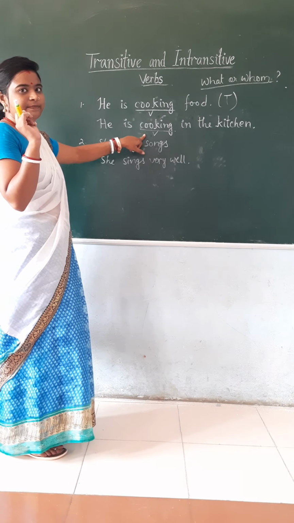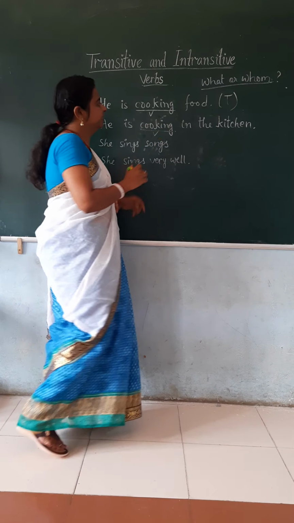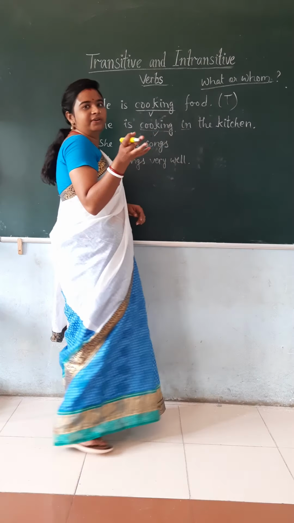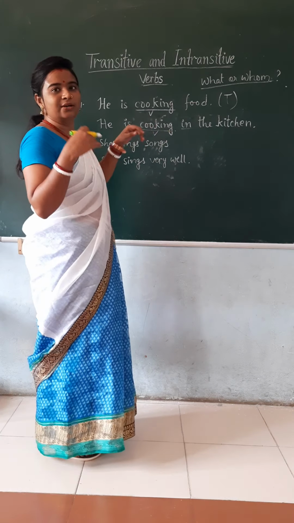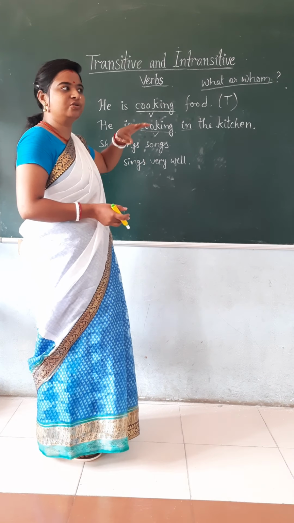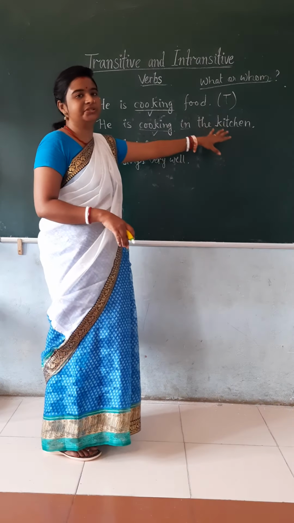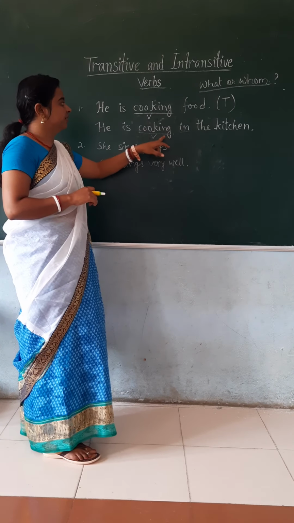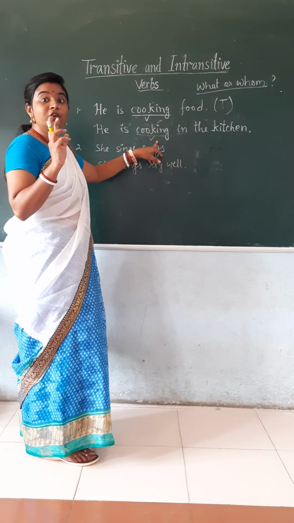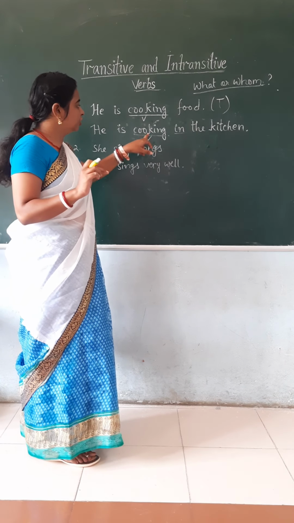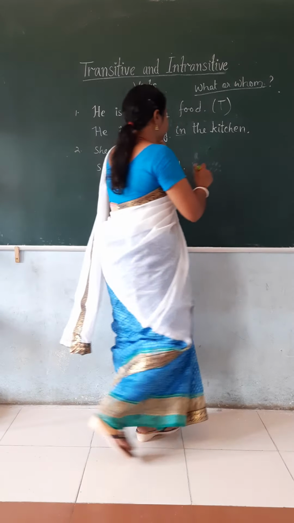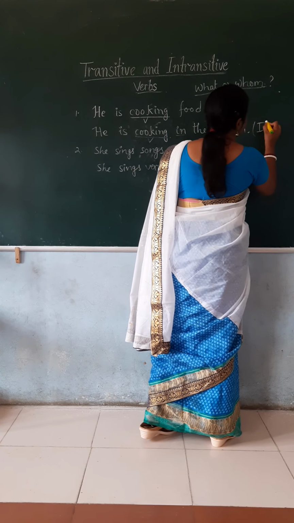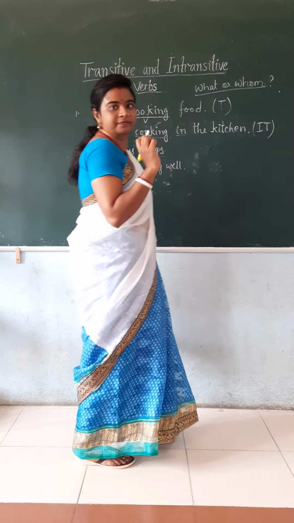See here, in the kitchen, though we use in as a preposition, it can also be used as an adverb when it says about the place. In the kitchen, there is no direct object. So this verb will be intransitive.